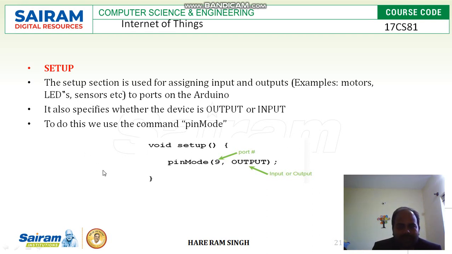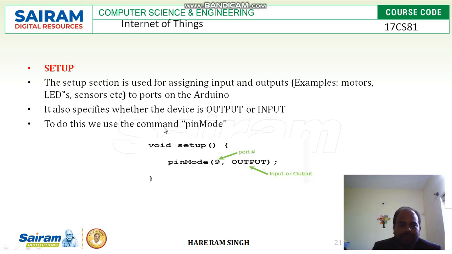Here also the same thing. Here, setup. In the previous slides we studied the syntax. Here we will be studying with one example. The setup section is used for assigning input and output, like motors, LEDs, sensors, to ports on the Arduino. So the setup section is used to assign input and output functions to different port numbers. We also specify whether the device is an output device or an input device.